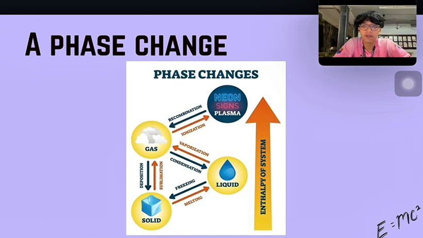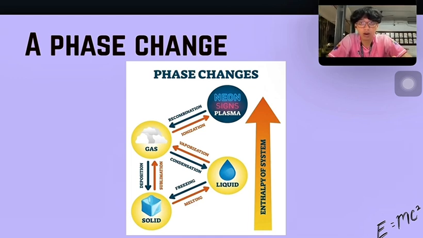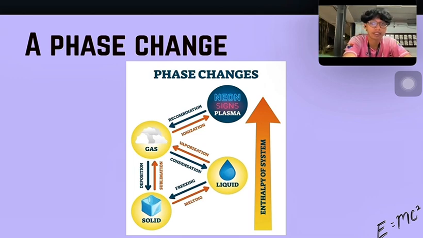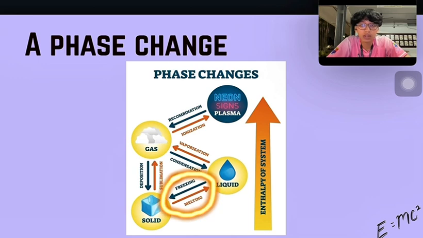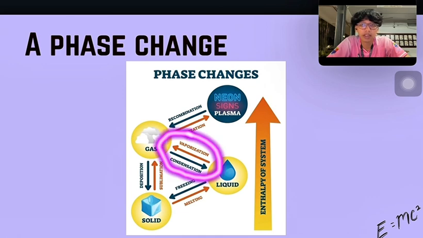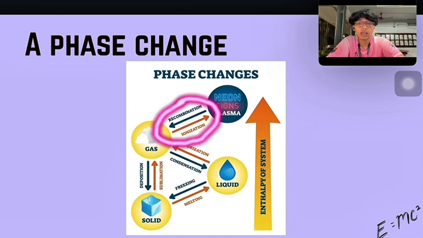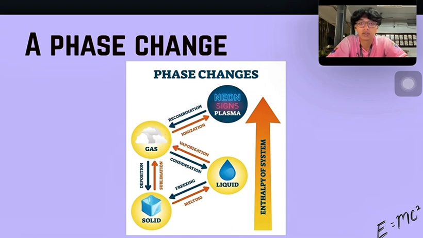Next, we have a phase change diagram. This diagram introduces the different types of phase changes, or how matter makes the transition between solid, liquid, and gas. You will see a classic diagram here. For example, melting is the transition from a solid to a liquid, and freezing is the reverse. Vaporization turns a liquid into a gas, and condensation turns a gas back into a liquid. Ionization turns gas into plasma, and recombination turns plasma into gas. A particularly interesting one is sublimation, which directly changes a solid into a gas without becoming a liquid.